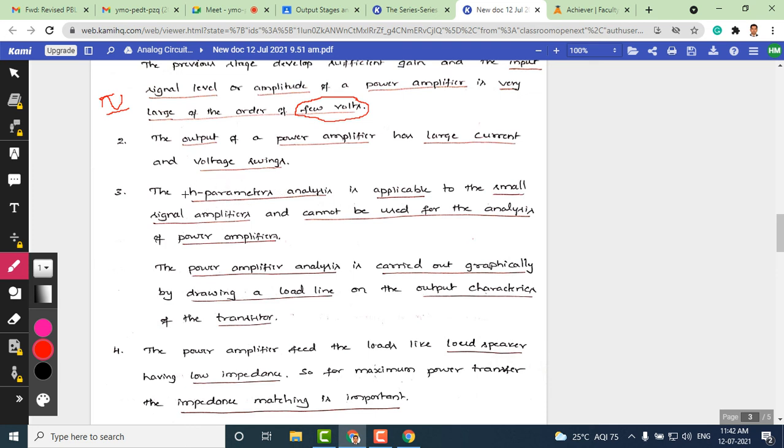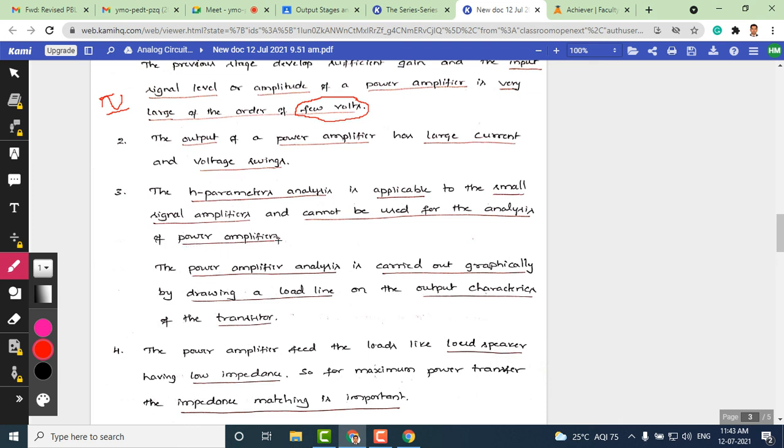H stands for hybrid parameters. Using H parameters, we can even develop equivalent circuits, and using these hybrid parameters, we can easily understand how the amplifier works. An in-depth study can be made using these H parameters. But the problem is we can't use the same H parameters to analyze power amplifiers.